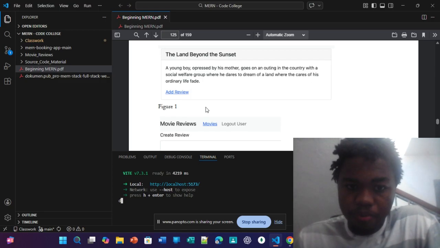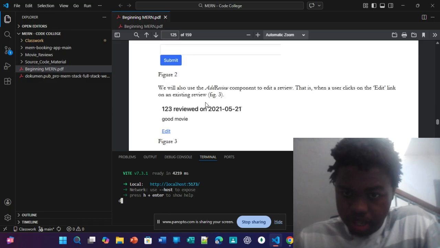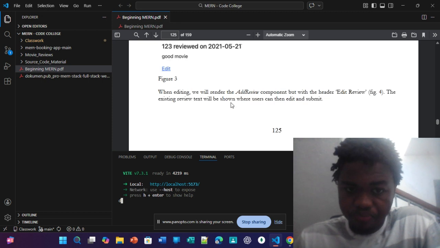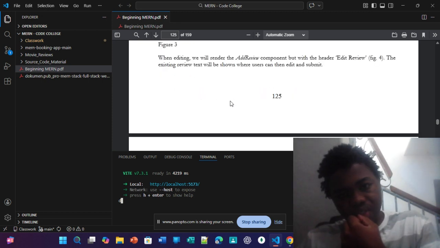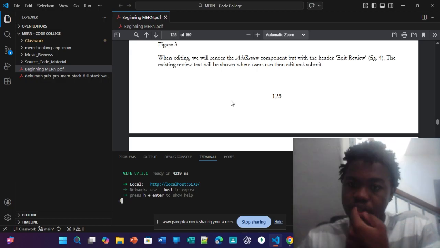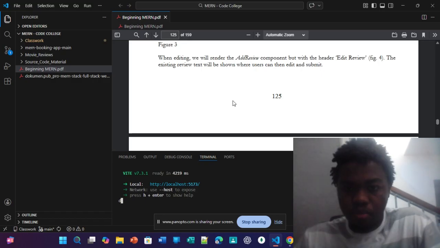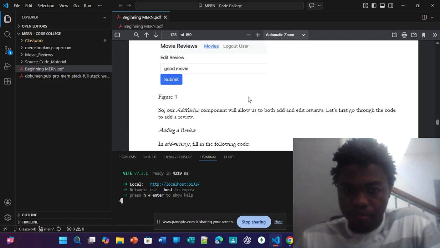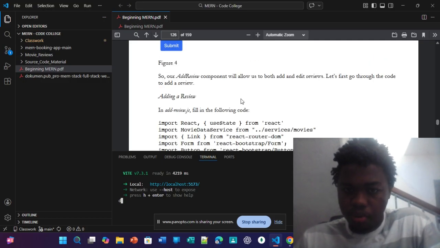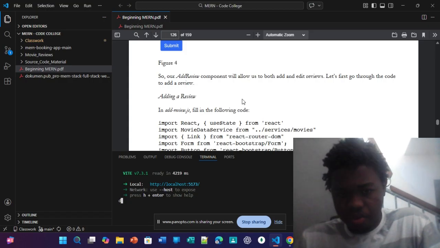So let's add a review. We use the add review component to edit a review as well, that is, when a user clicks on the edit link on an existing review. When editing, it's the same add review component, but with the header Edit Review. The existing review text will be shown, and users can then edit and submit. So our add review component will allow us to both add and edit reviews. Let's first go through the code to add a review.